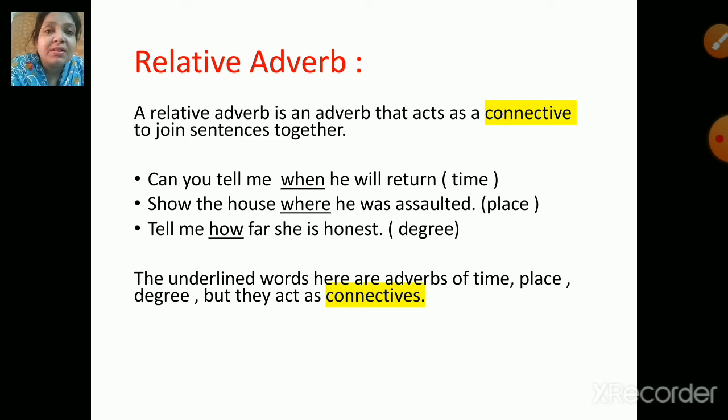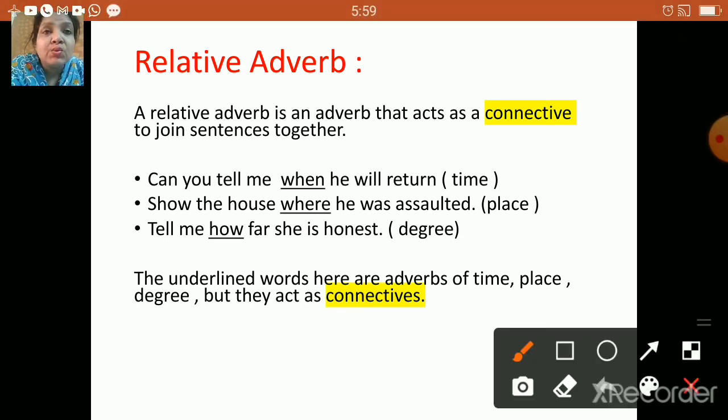Now, a few examples. Can you tell me when he will return? So, when he will return, basically it emphasizes the time, right? So, it connects these two sentences. Can you tell me when he will return? So, we are connected over here with the word when.